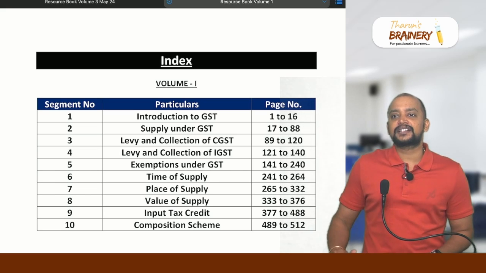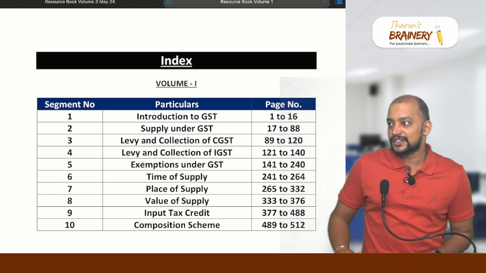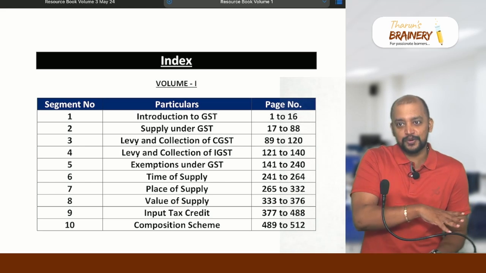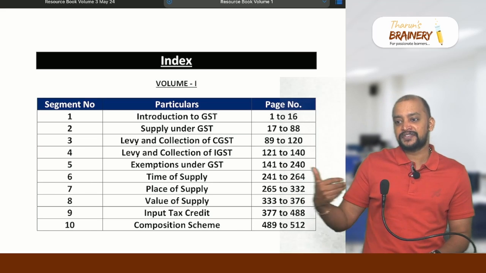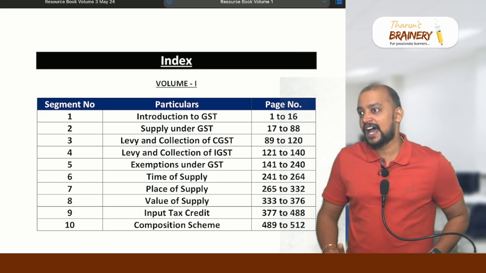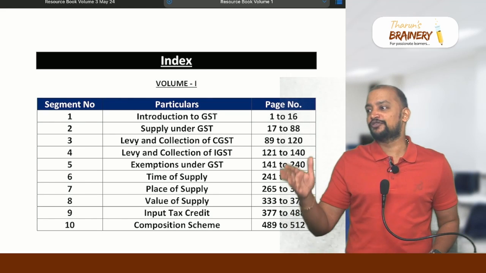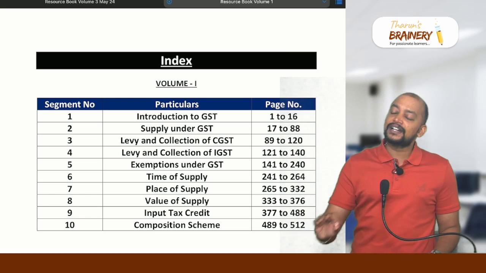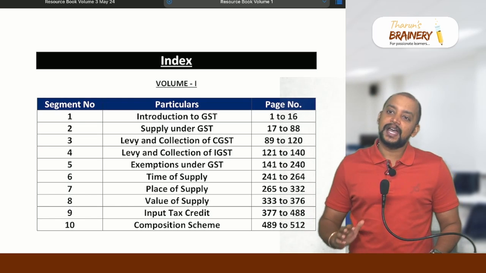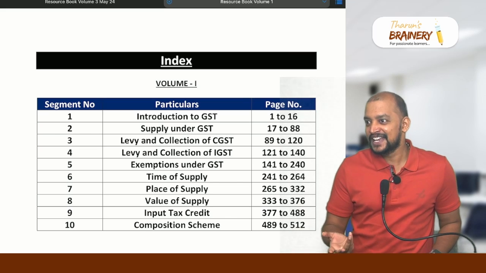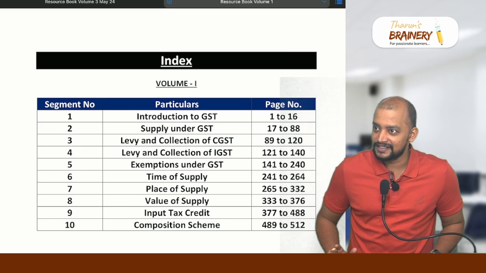Because of that, the number of hours was around 200 hours. The problem is that I have to explain the inter portion for them and the final portion for them. And thereafter, if you see the new syllabus, as you are all appearing for the new syllabus, that is May 2024 attempt onwards, definitely in your intermediate you would have learnt GST only. I will not say that you remember GST, but you have studied GST at intermediate level, correct?